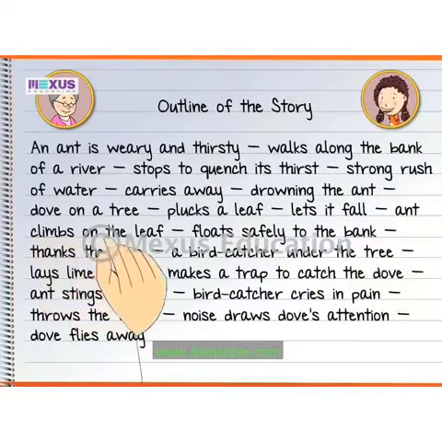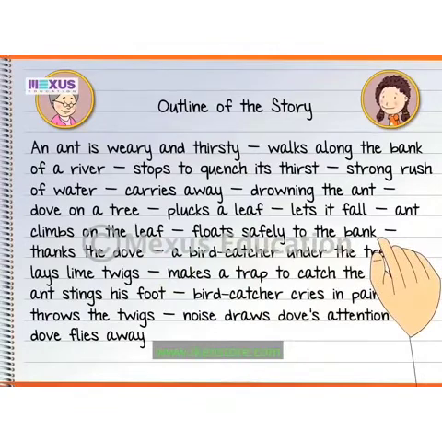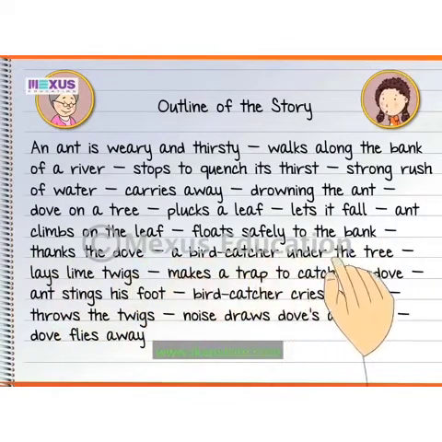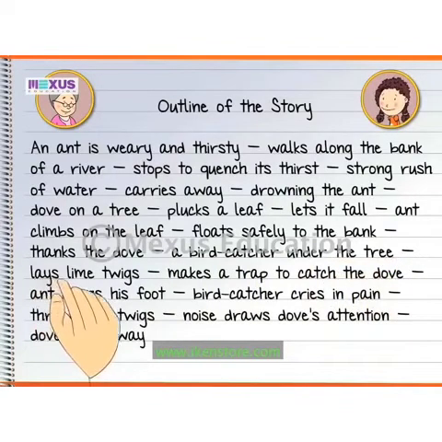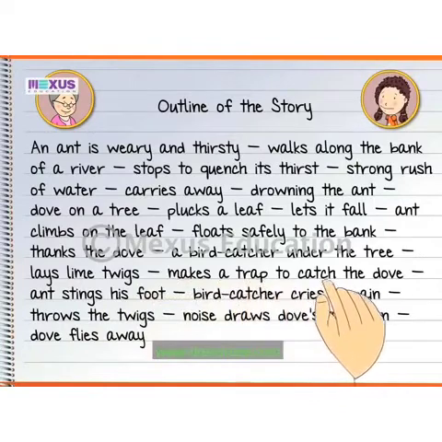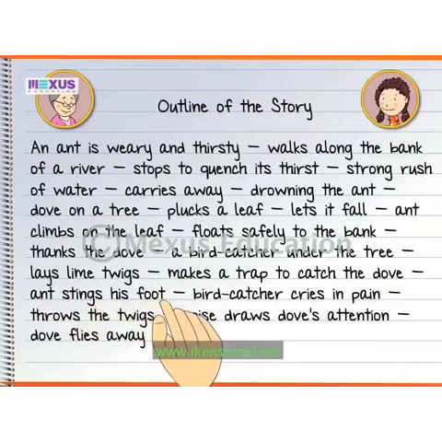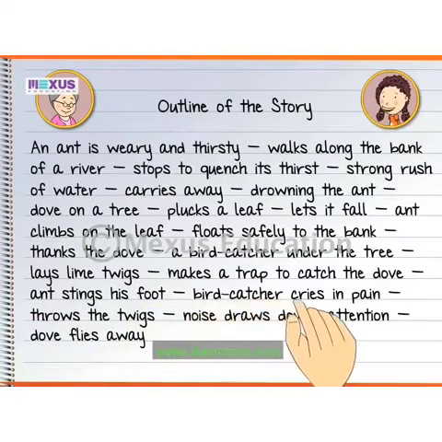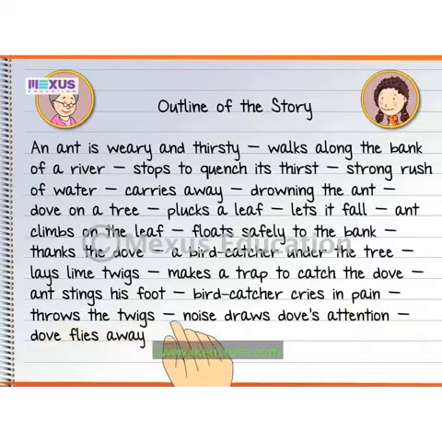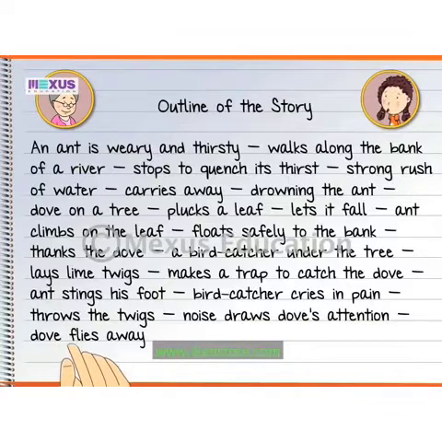Ant climbs on the leaf, floats safely to the bank. Thanks the dove. A bird catcher under the tree lays lime twigs, makes a trap to catch the dove. Ant stings his foot. Bird catcher cries in pain, throws the twigs. Noise draws dove's attention. Dove flies away.